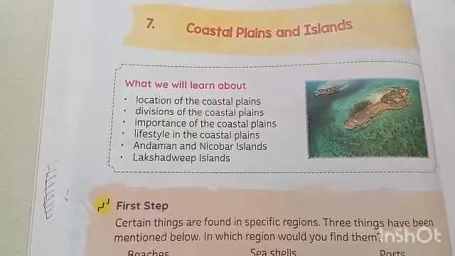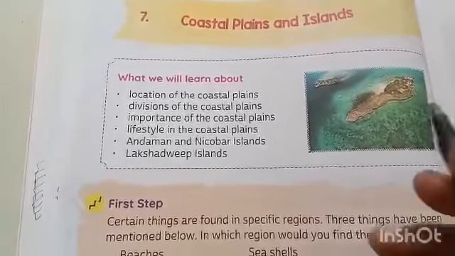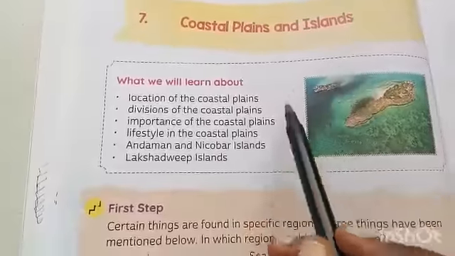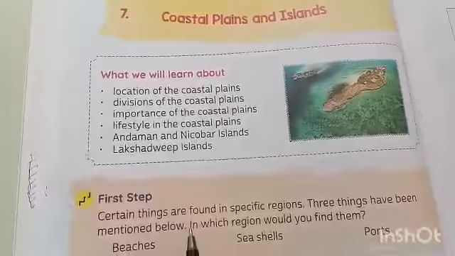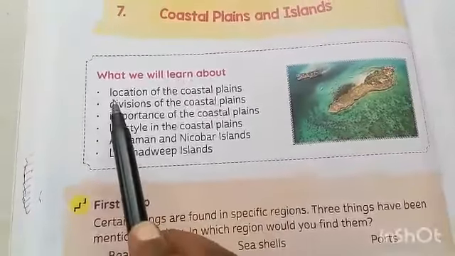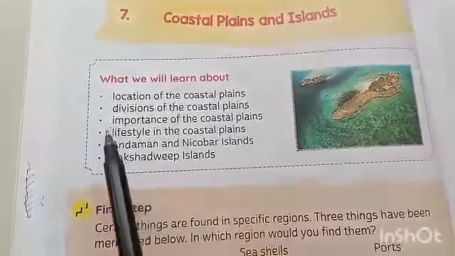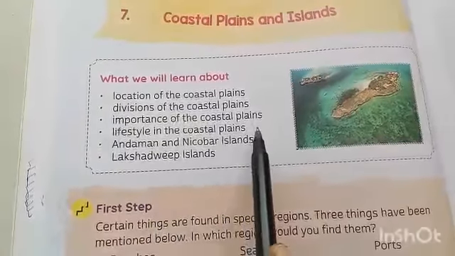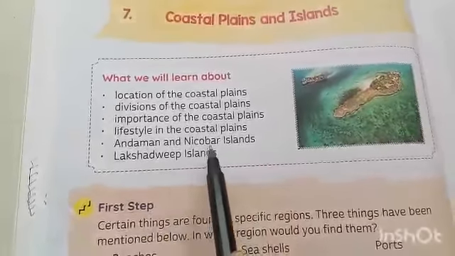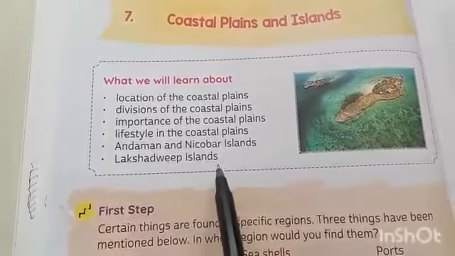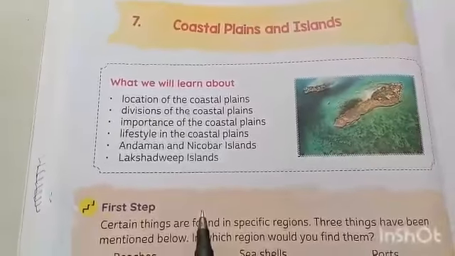Dear students, in this video I am going to explain about Unit 7, Coastal Plains and Islands. In this lesson we are going to learn about the location of the coastal plains, divisions of the coastal plains, importance of the coastal plains, lifestyle in the coastal plains, Andaman and Nicobar Islands, and Lakshadweep Islands. So we are going to learn about these concepts. Okay, understood?